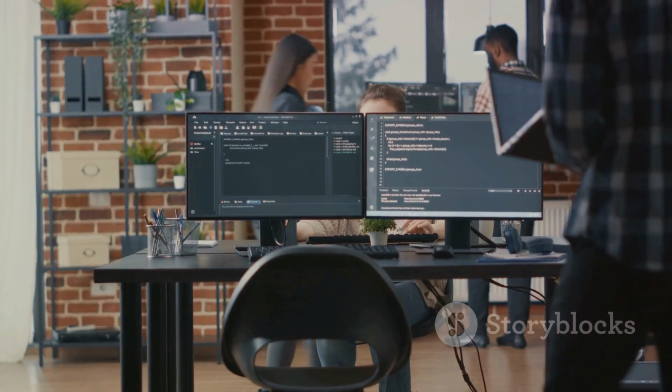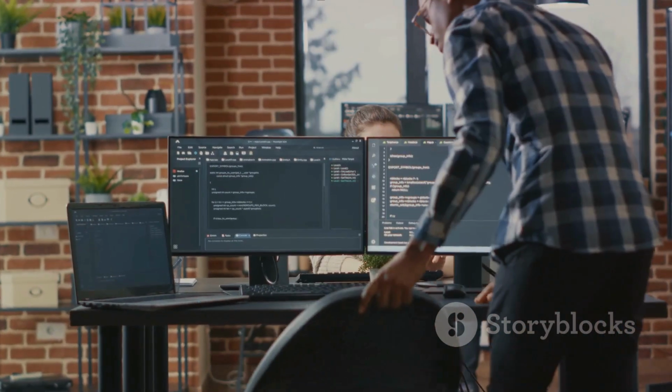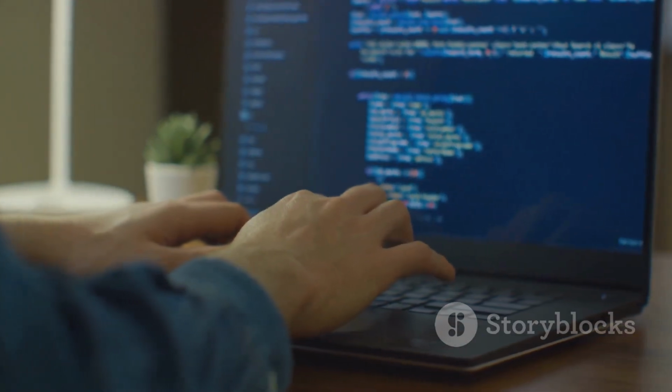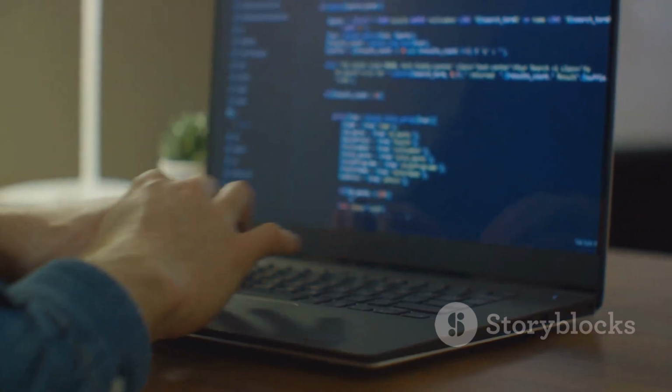Remember, the most important part of learning a new programming language is to practice, practice, and practice. You've got the basics down, now it's time to put them to work. Remember, practice makes perfect. Happy coding!